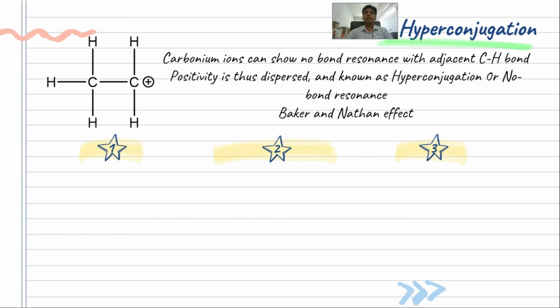So there are 3 hydrogens possible on the adjacent carbon atom. Hence, there will be 3 possible structures of hyperconjugation or no bond resonance. These are the 3 structures. As you can see, there are three CH no bond systems, where you can see the hydrogen is bearing a positive charge. This means there is dispersion of positivity throughout the molecule.